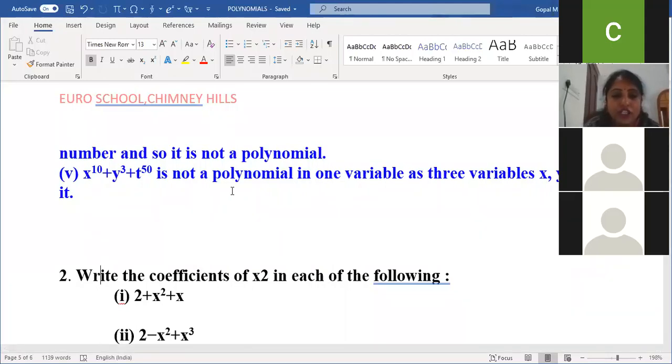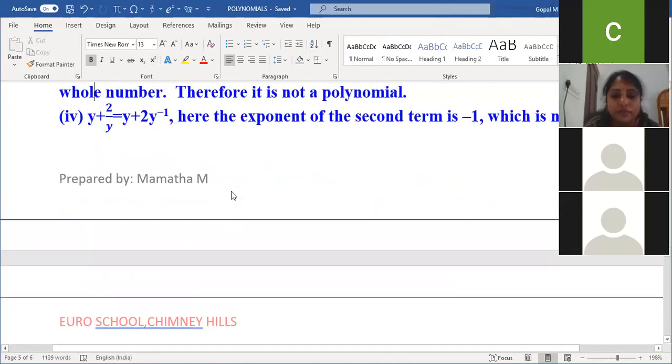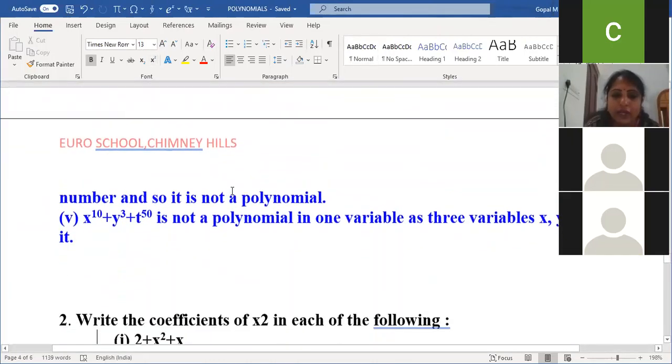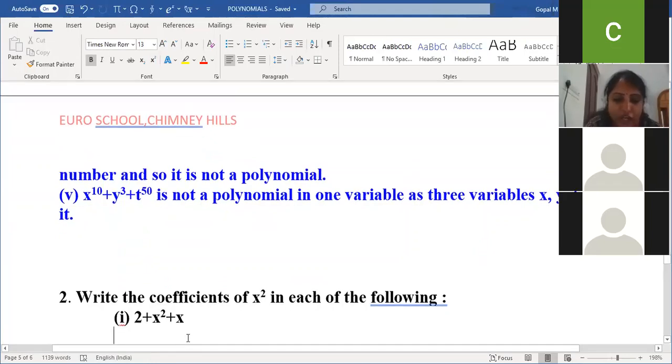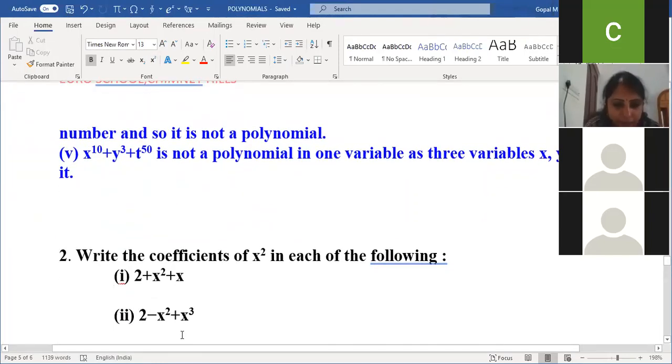Any doubt in the first main? No, ma'am. Shall we move on to second main? Yes, ma'am. Second main, they are asking, write the coefficient of x square in each of the following. So here I need to give the coefficient of x square. What is the coefficient of x square in the first term? One. Very good. What about the second one? Minus 1. Very good.